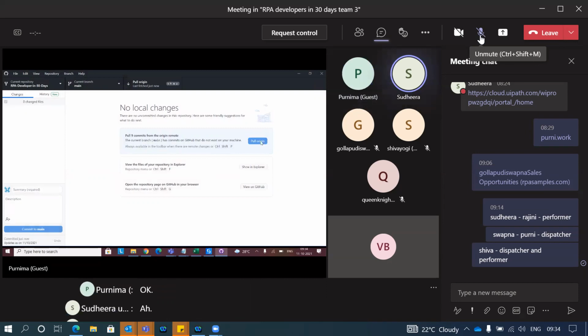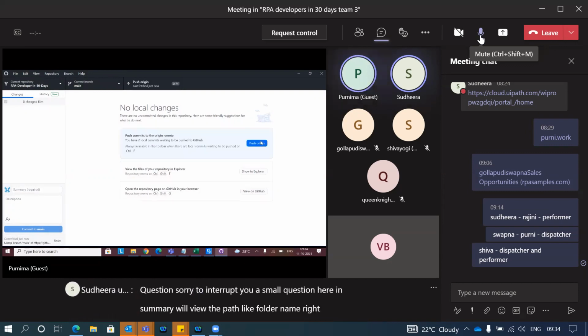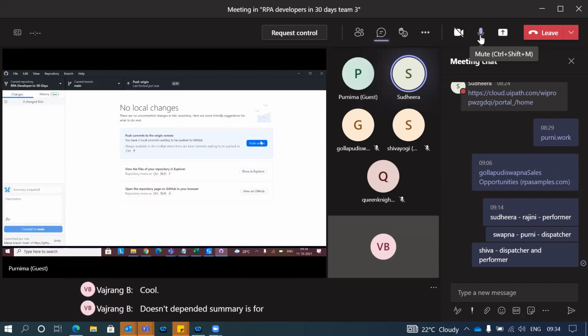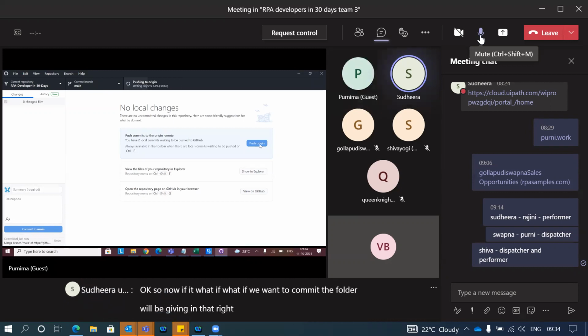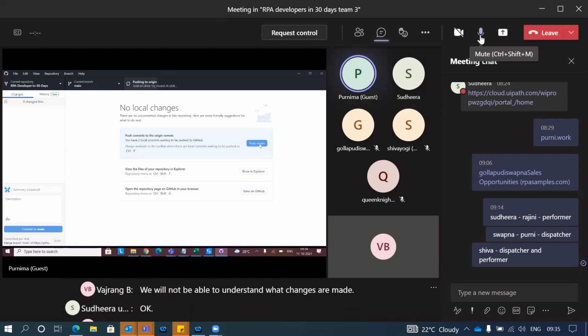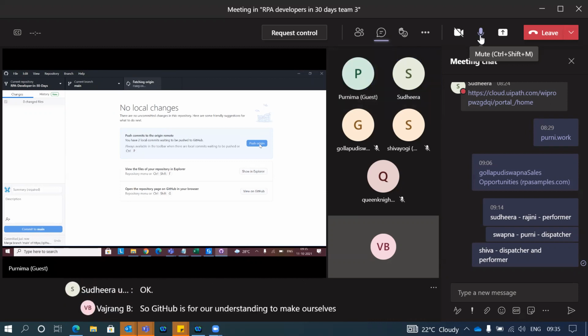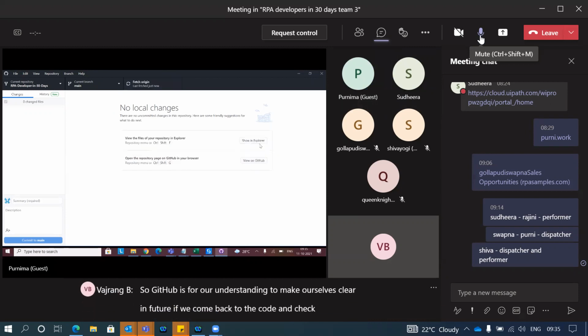Question, sorry to interrupt. In the summary, will we give the path, like the folder name? It doesn't depend. The summary is for our understanding. It's not mandatory. But if something random is given, we will not be able to understand what changes were made. So it is for our understanding, to make things clear in future if we come back to the code and check where exactly and how exactly the changes were made.